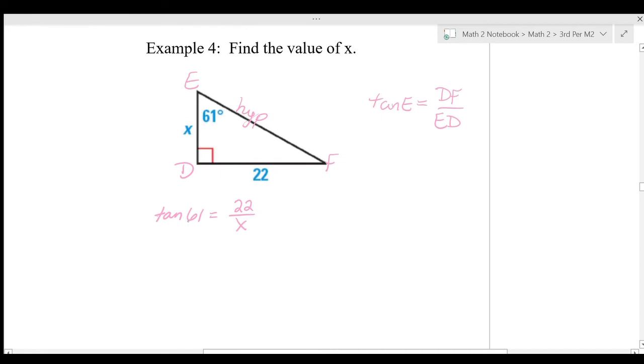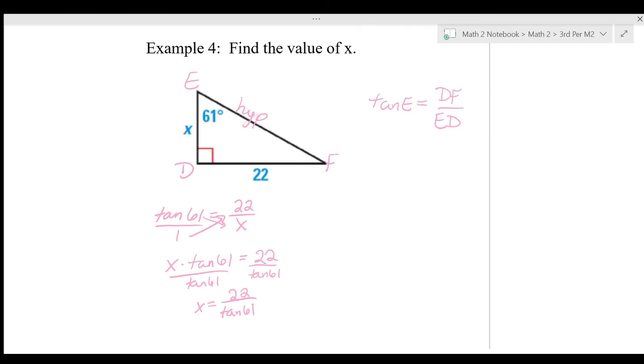Okay, now again, this is like a proportion. So we can also set this up and solve it like a proportion. So it'd be tangent 61 over 1 equals 22 over X. We can cross multiply. That's going to give us X times tangent of 61 equals 22. And then if we want to solve for X there, we're going to divide both sides by tangent of 61. It's going to give us X equals 22 divided by the tangent of 61. And then again, this is going to be a little tricky to input. So let's go ahead and for this one, we can round it earlier.